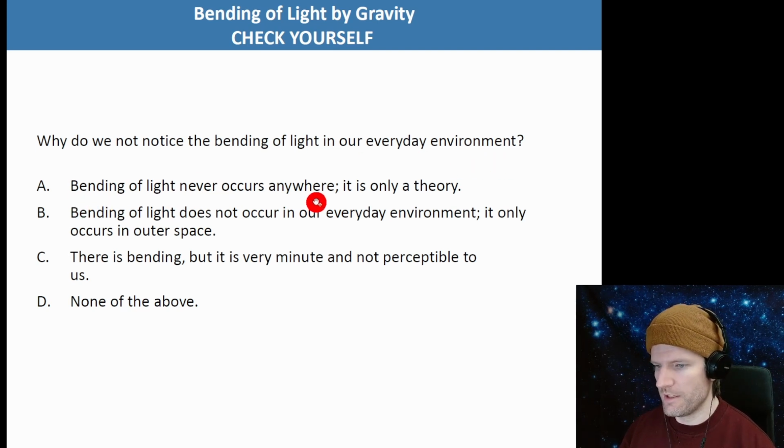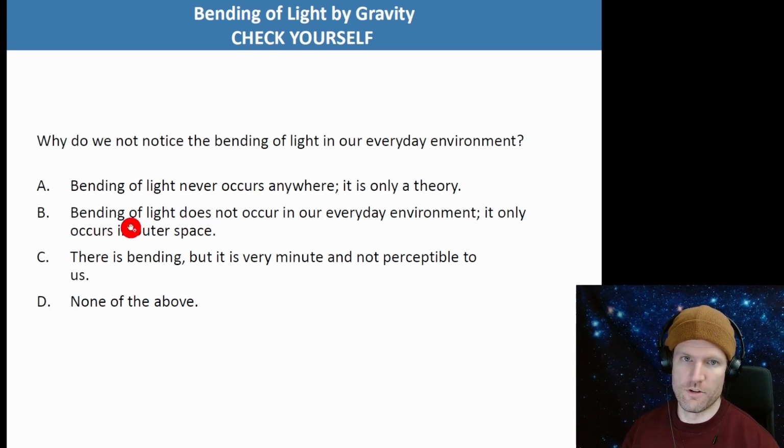Bending of light never occurs anywhere. That's not true. It's always occurring. Bending of light does not occur in our everyday environment. It only occurs in outer space. That's not true. It's occurring all around us.